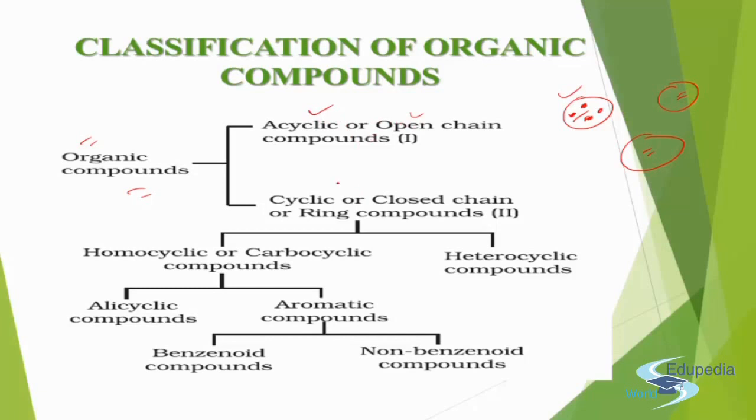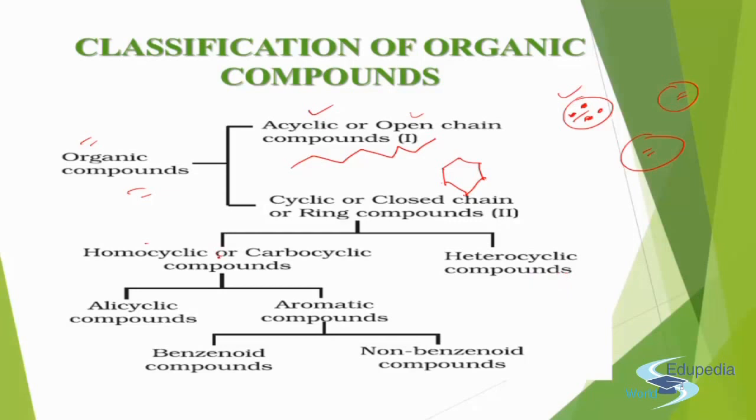Then there will be others in which the two terminal carbon atoms are linked to each other, so they will form a closed chain. This will form an open chain and this one will form a closed chain, where all the carbon atoms are attached to each other. So they are known as cyclic or closed chain or ring compounds. Further, these ring compounds can be of two types. All the atoms could be carbon or they could be different. If it is only carbon, then we say it is a homocyclic or carbocyclic compound. If some different element atom is there, then we say it is a heterocyclic compound.